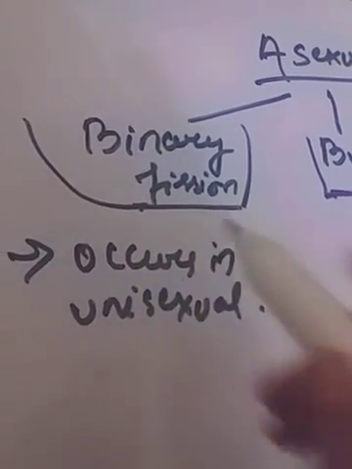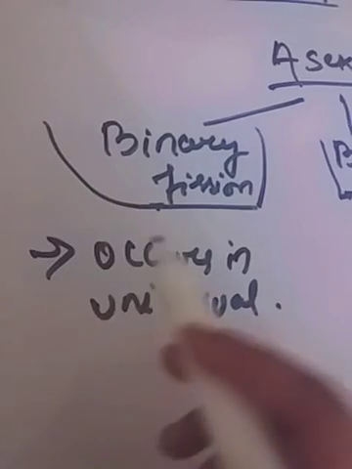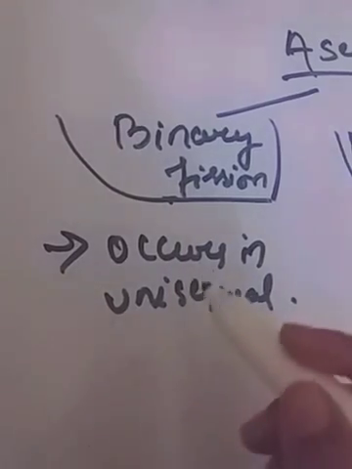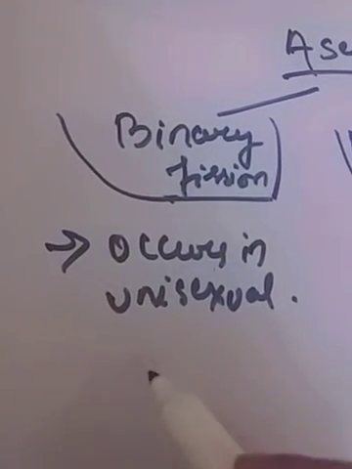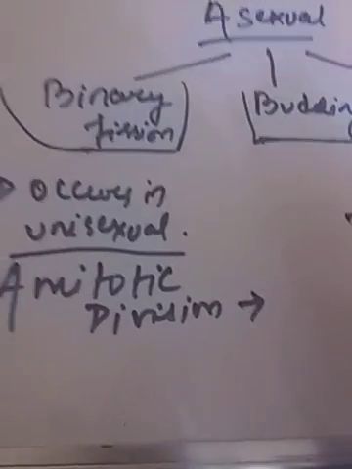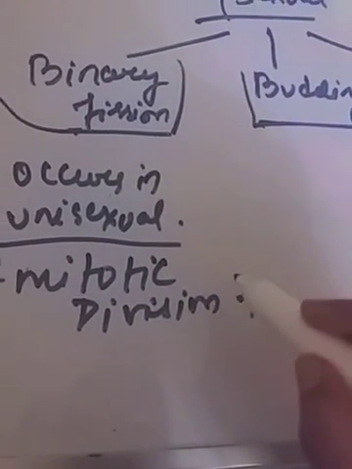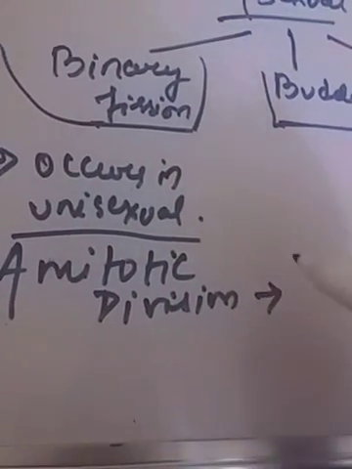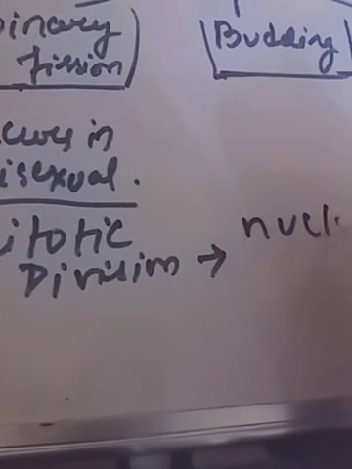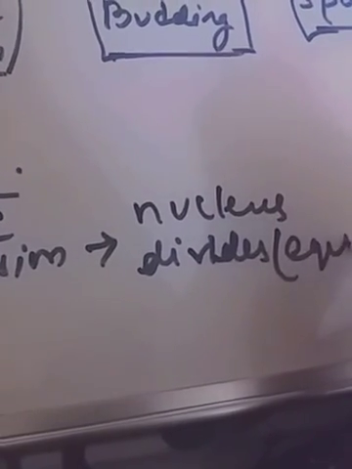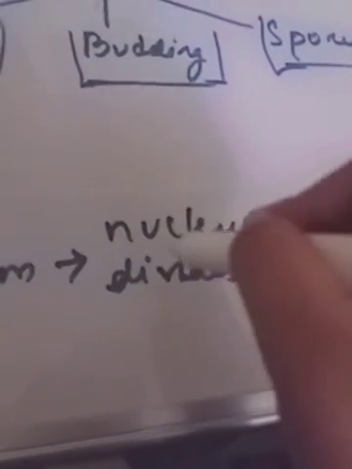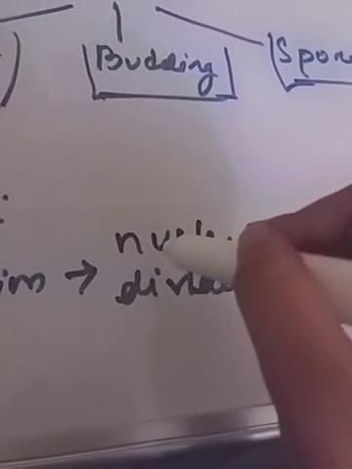In binary fission, mitotic also occurs, amitotic also occurs. Let me say about amitotic division. In amitotic division, first the nucleus divides equally. This is an important point, because in budding you will learn that there is equal division of the nucleus but unequal division of cytoplasm.